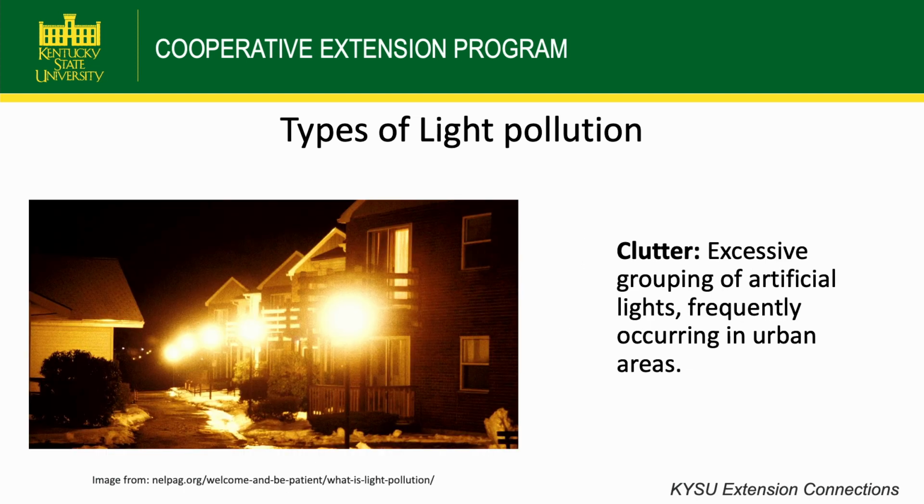And then one more type of light pollution, clutter, excessive grouping of artificial lights frequently occurring in urban areas. Like in this picture, there's a lot of street lights grouped together. Other examples of light clutter are stadium lights or busy parking lots at night.